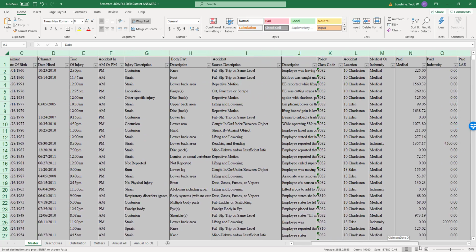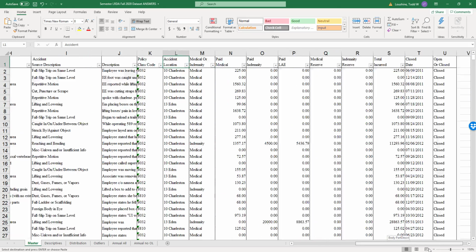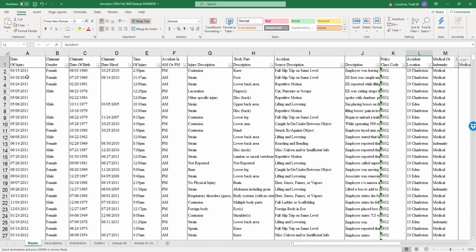And the only thing it added in between description and medical or indemnity, it put in this policy class code and accident location. That's what I found we were missing. Otherwise, everything exactly the same. And as long as the date of injury is the same setup, which it is, I did check that, we're all set. Now I've got a master that matches what it should be.